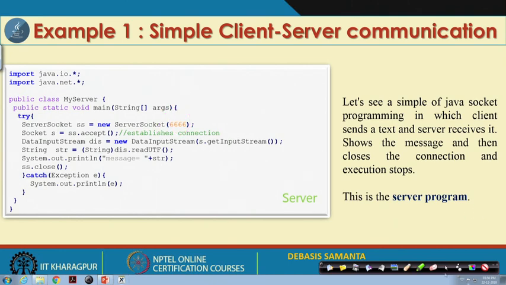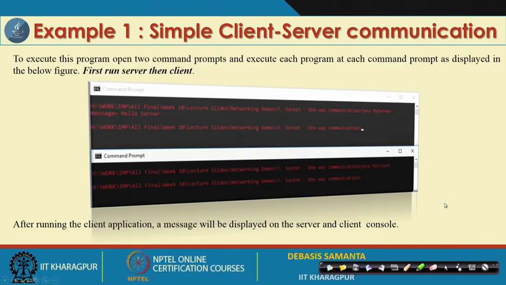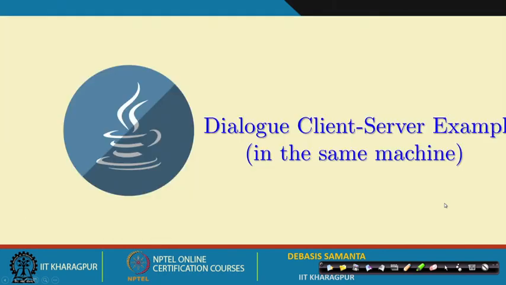So, this is the idea of how, in this particular example, a client machine can send a document to the server, and then the server can receive it and process it. Our next example gives a dialogue, that means the client will send something, the server will respond to that, again the client will send something, and the server will respond. This is called the dialogue process, and this is again a simple program to understand this concept.